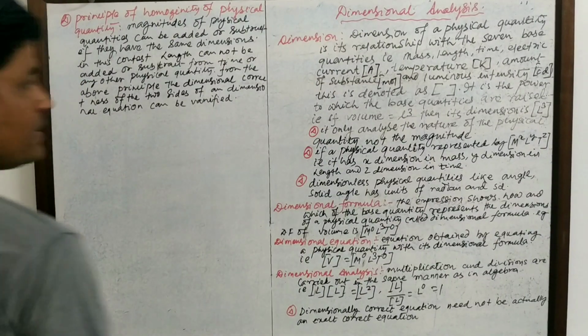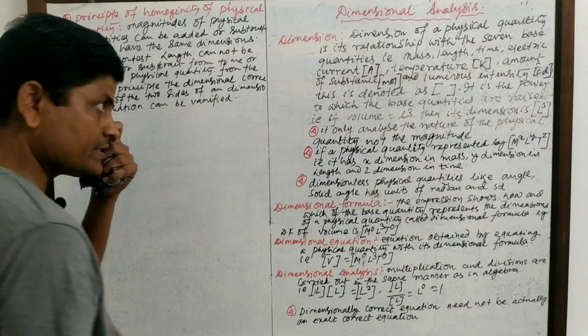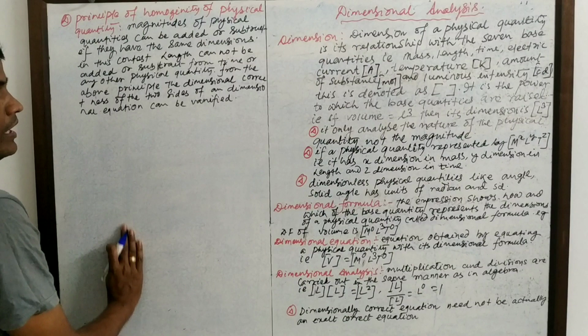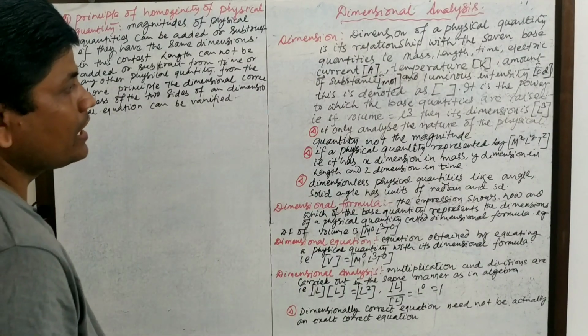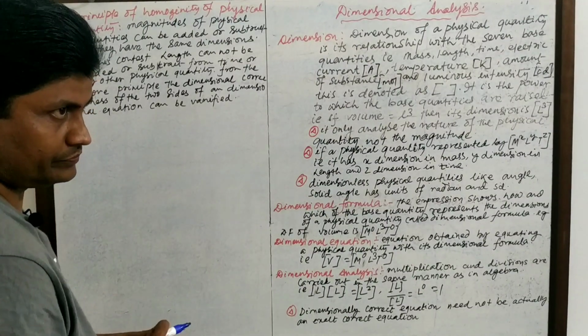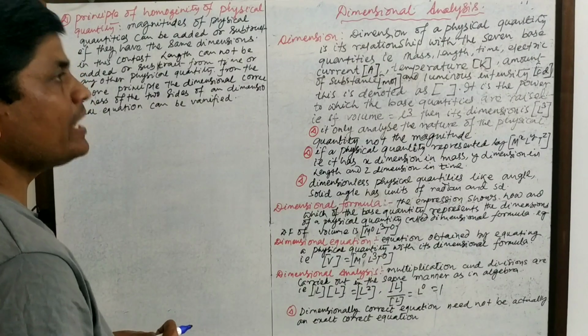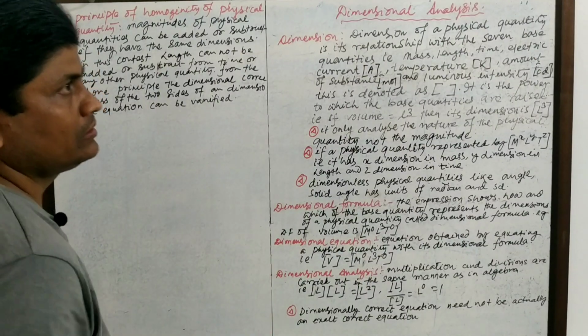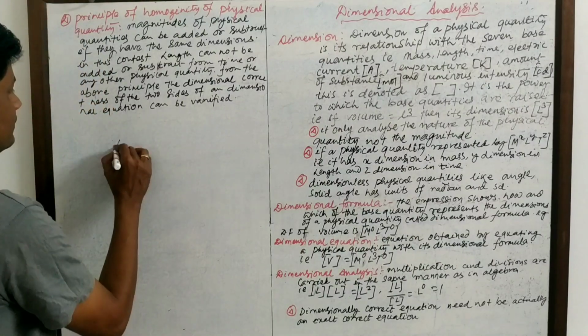Dimensionless physical quantities like angle and solid angle have units. A physical quantity may be dimensionless, but it may have unit, such as angle.